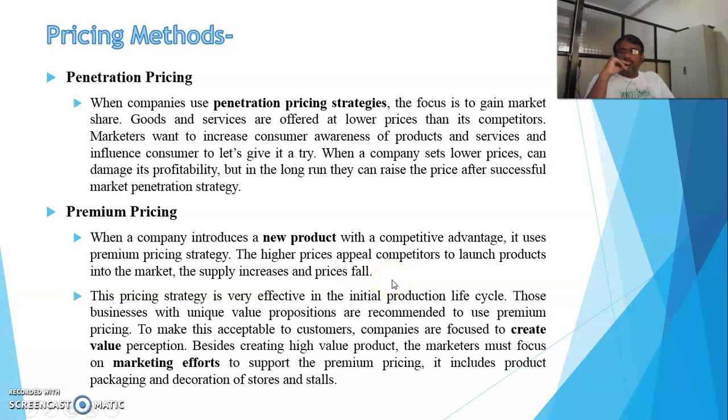This is important: if our product is genuine, the other competitors will think about our product and can replicate it, and the supply will increase. Competitors also launch the product, and in that case we should go for minimizing the cost of the product. This pricing strategy is very effective in the initial product life cycle.